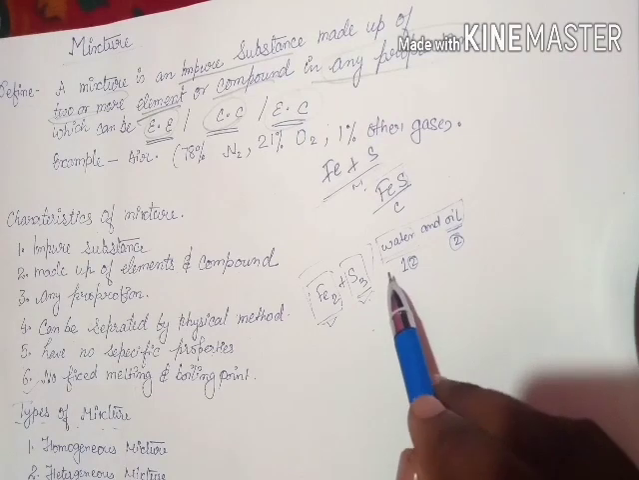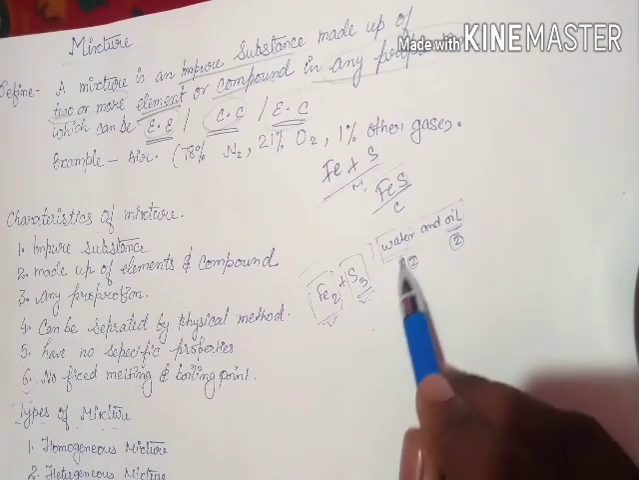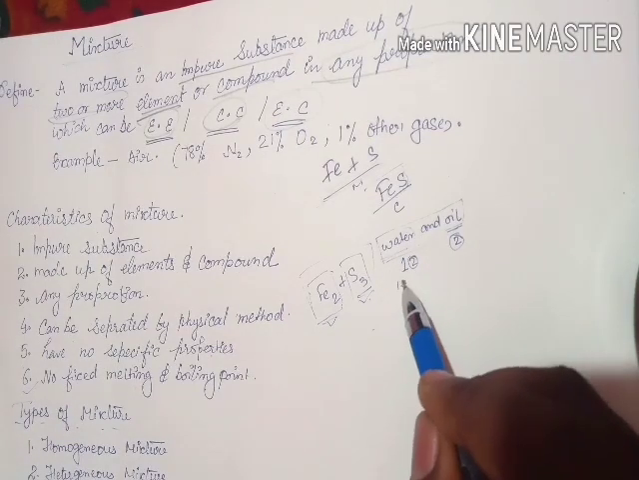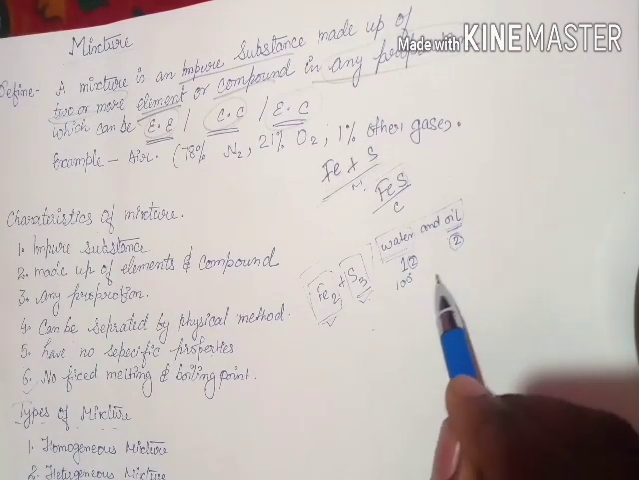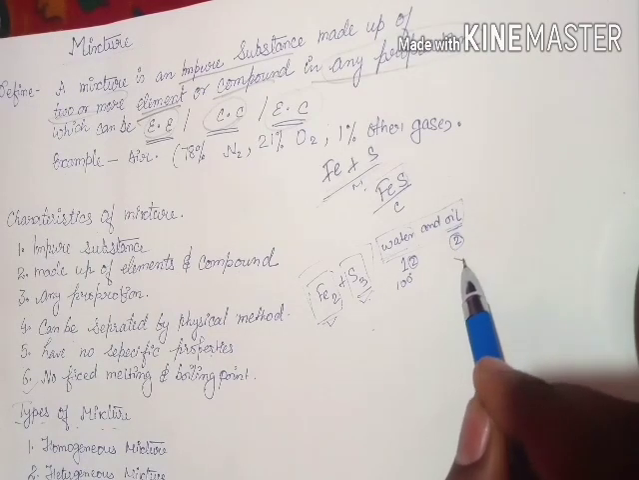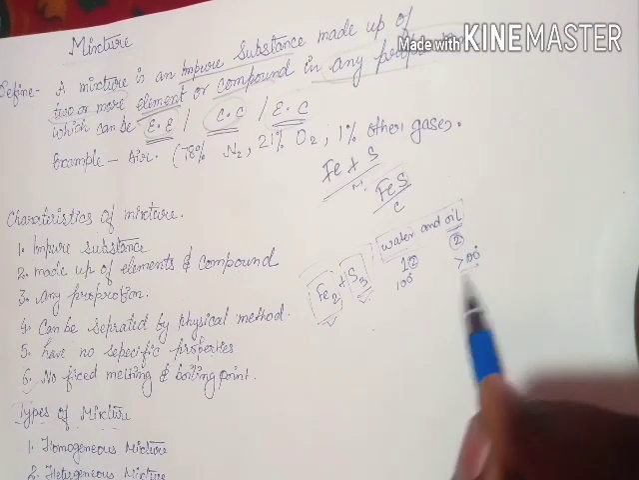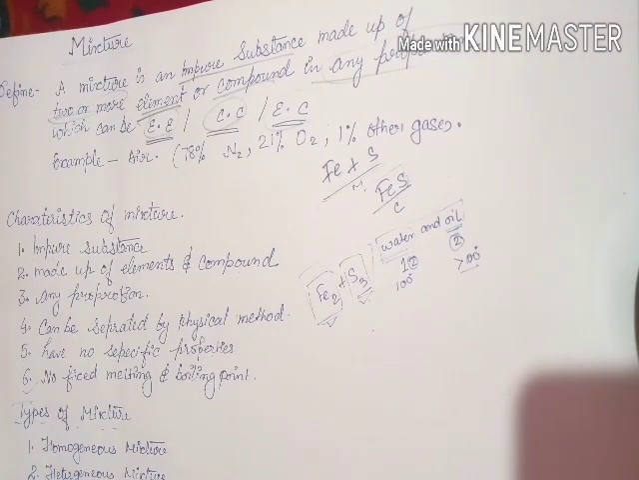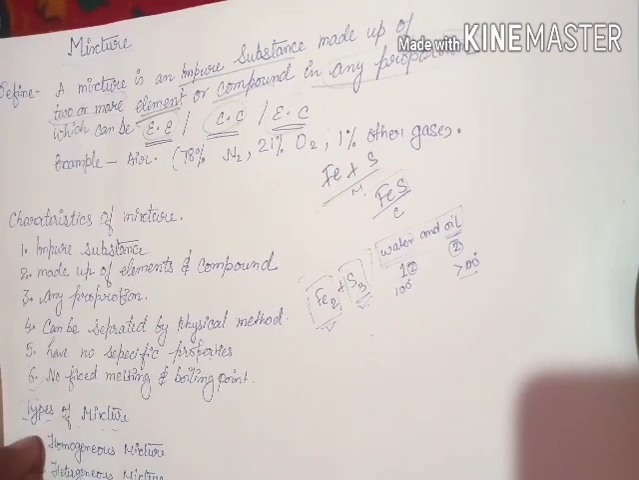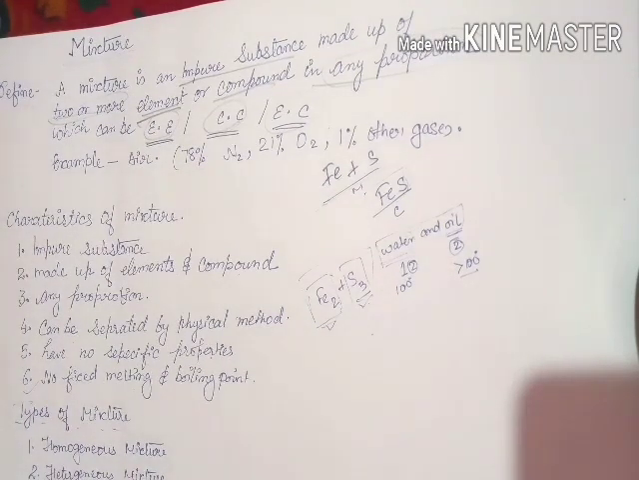We will see the example over here: water boils at 100 degrees centigrade, and oil has a boiling point greater than 100 degrees centigrade. And as well, this stands for the melting point. Then we see types of mixtures.